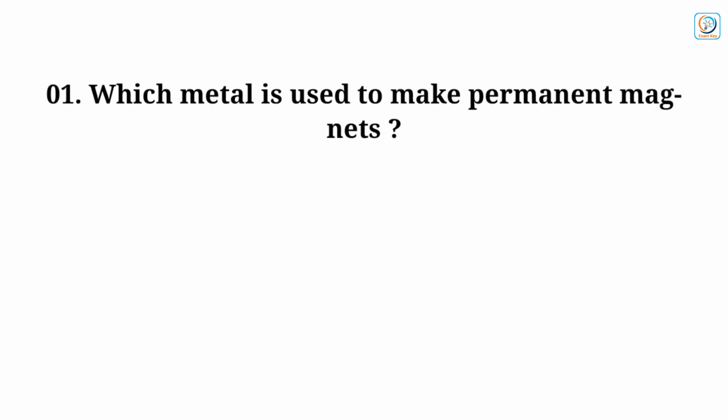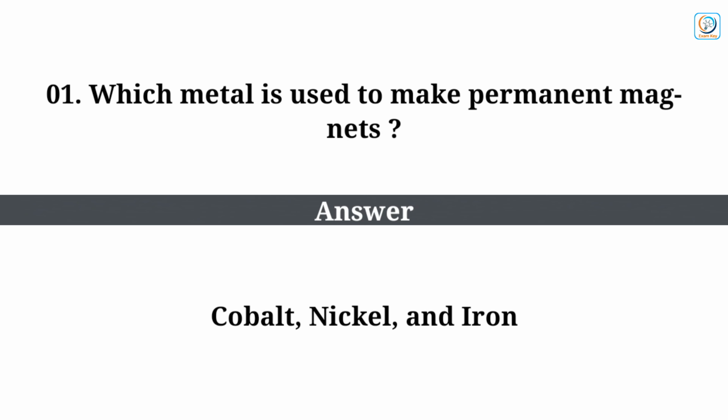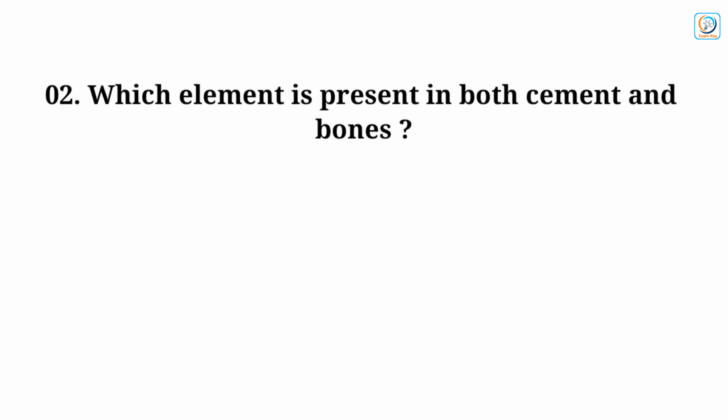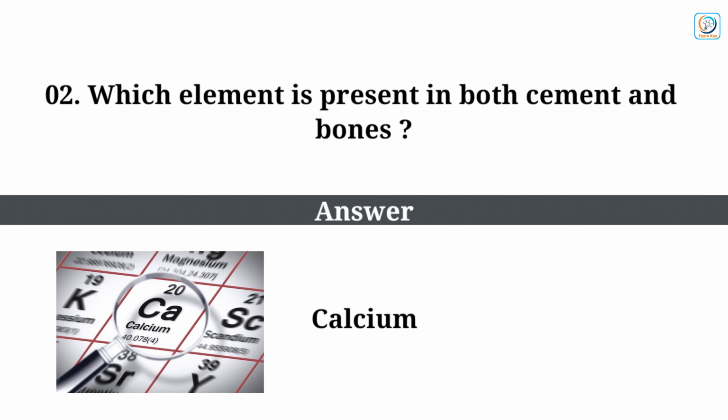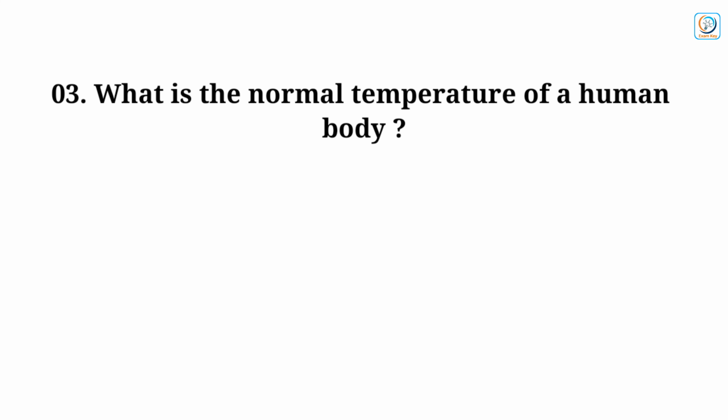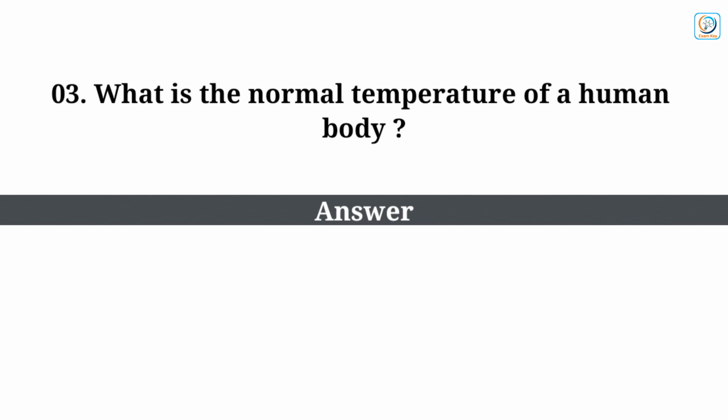Which metal is used to make permanent magnets? Answer: cobalt, nickel, and iron. Which element is present in both cement and bones? Answer: calcium. What is the normal temperature of a human body? Answer: 37 degrees Celsius.